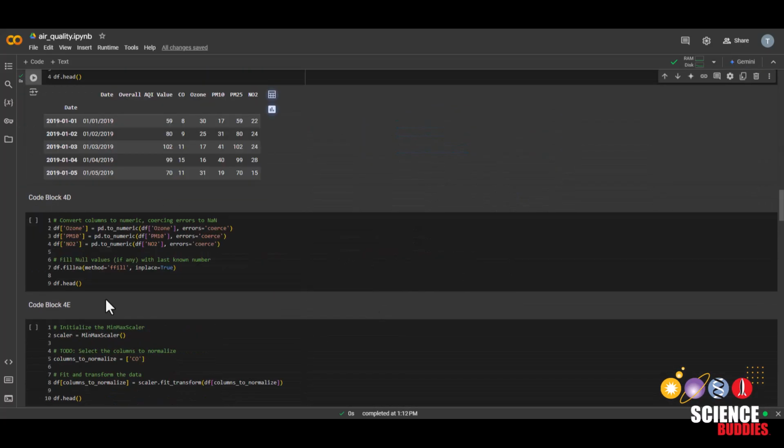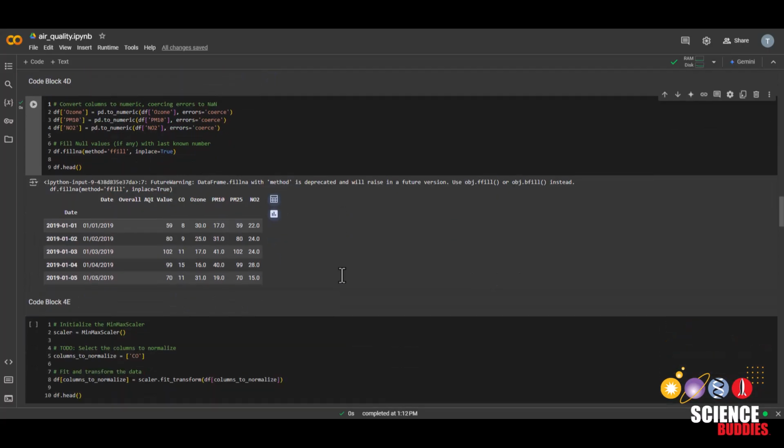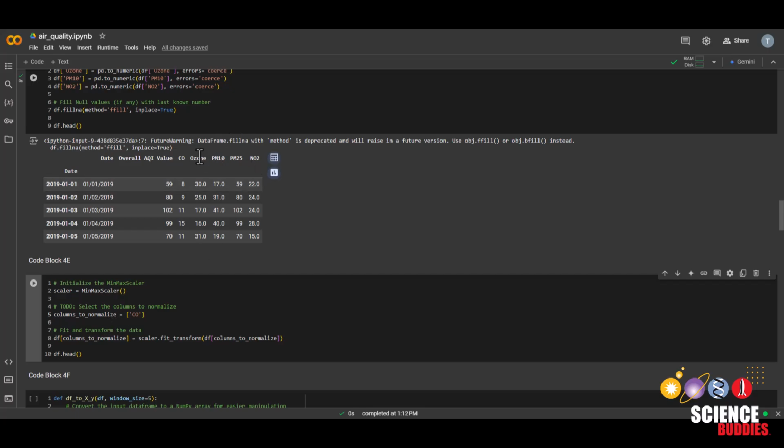And if you had any null values, this code block will replace them with the last known number. Then we'll be normalizing the other columns in this dataset except for what we are predicting, which is AQI.